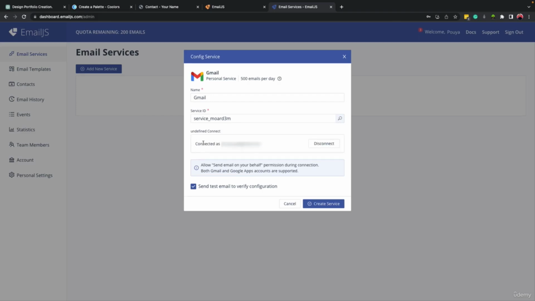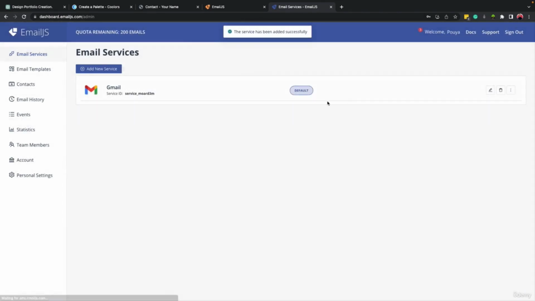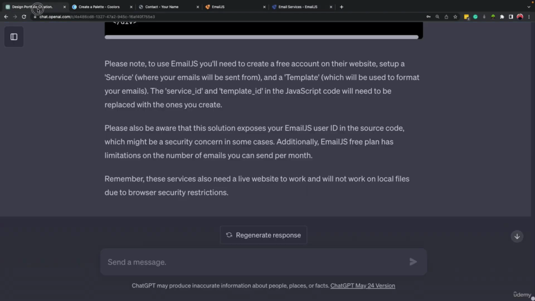So I clicked on this button here and it jumped on Gmail and I connected one of my emails, and I think I have to click on create service. And as you can see, this is my first time doing this, right? And this is new to me as well. And I'm just following what ChatGPT mentioned, right?